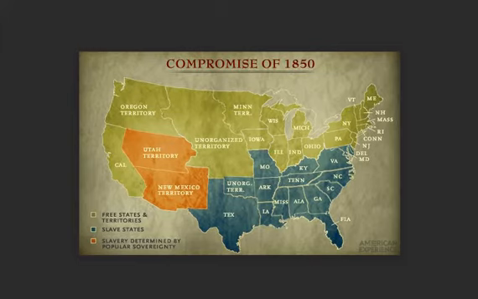The Compromise was a package of five separate bills passed by the United States Congress in September 1850, that defused a political confrontation between slave and free states on the status of territories acquired in the Mexican-American War. It also set Texas's western and northern borders and included provisions addressing fugitive slaves and the slave trade.